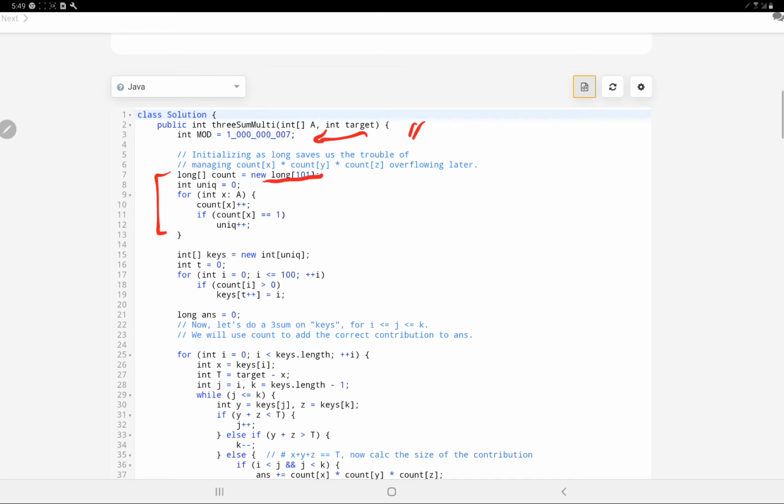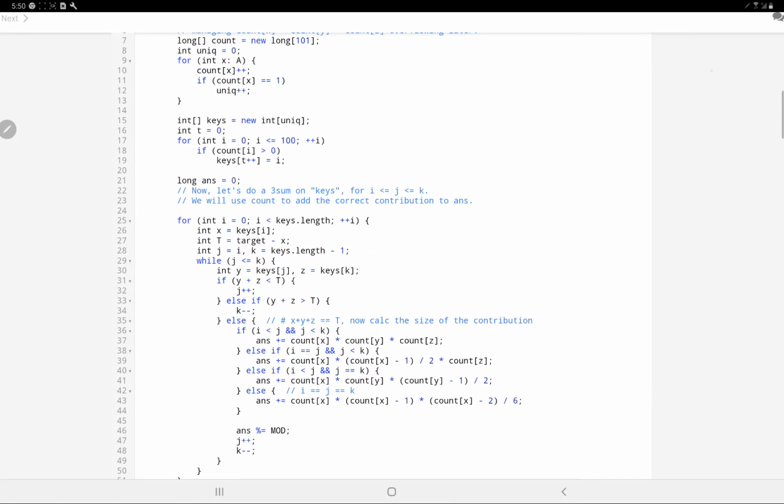Alright, I have taken a count hash where I will be counting the occurrences, and for every value in the array I'll be maintaining the count. Alright, after the count is maintained, I will just create my unique array for the values for which the count is greater than 1. This would be my unique array, this would be my hashed array. Alright, now for the final value, answer is 0. Alright, now this is the main code which I have made over here.